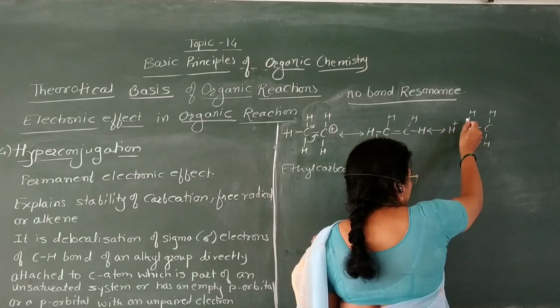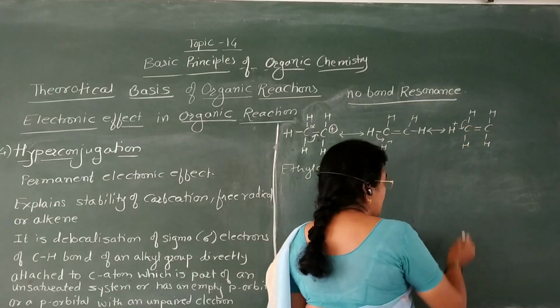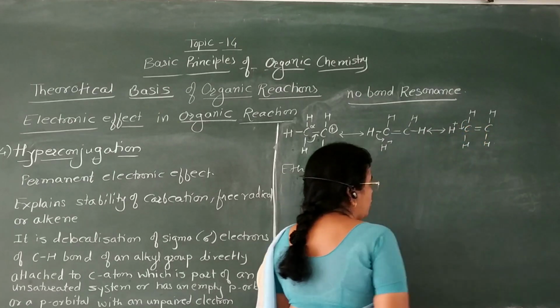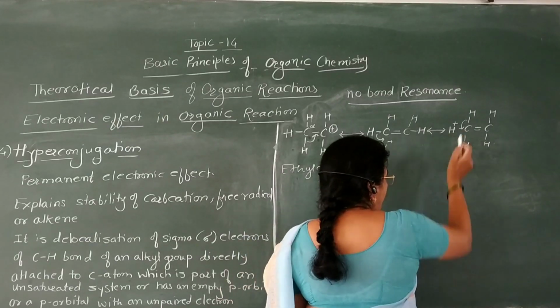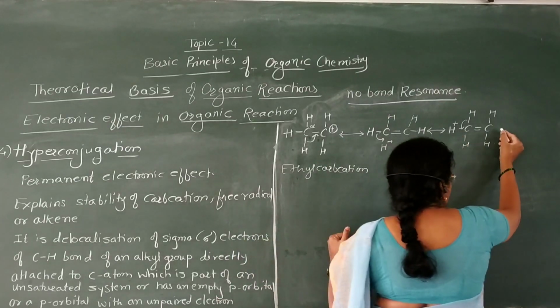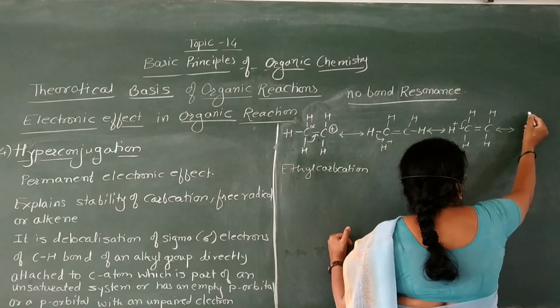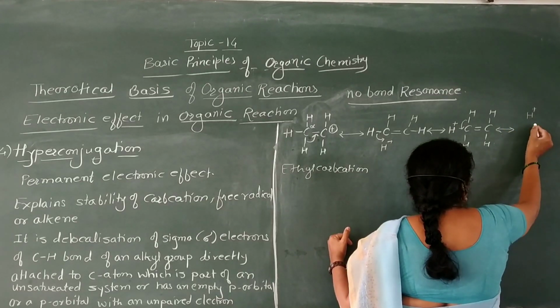Again, the transfer of the carbon-hydrogen sigma electron takes place in between these carbon and hydrogen atoms, and we get the next structure in which this hydrogen becomes positively charged.